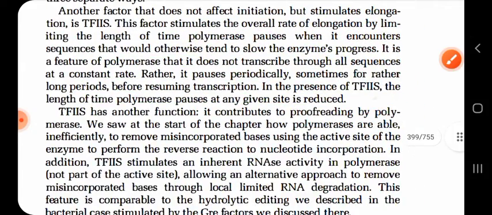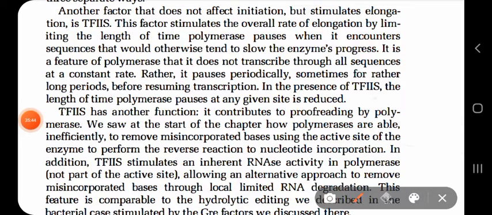So simply, the function of TF2S is that if it is present, the time the polymerase pauses will be reduced, because each time the polymerase encounters a sequence, it slows down its activity and the process of transcribing into RNA.